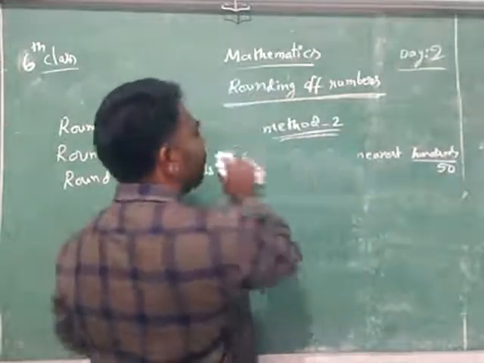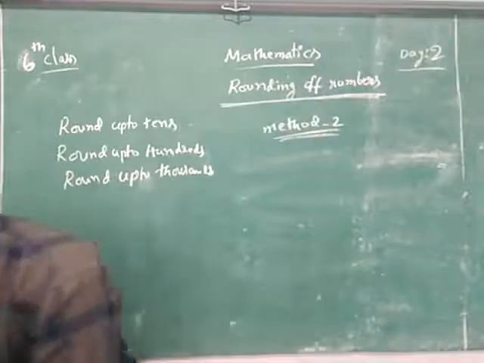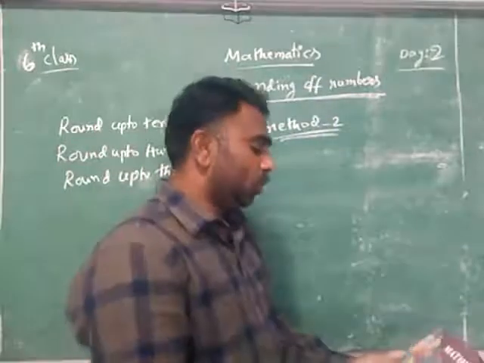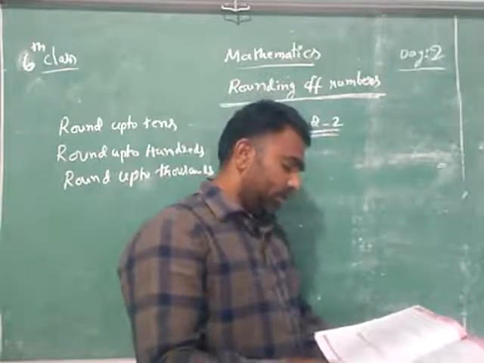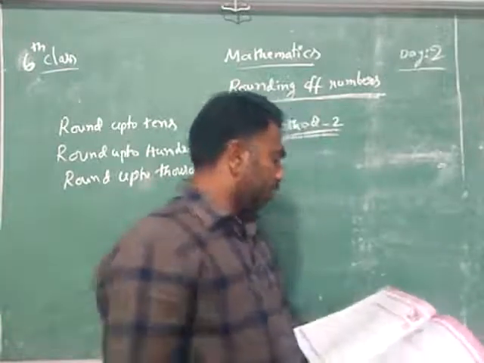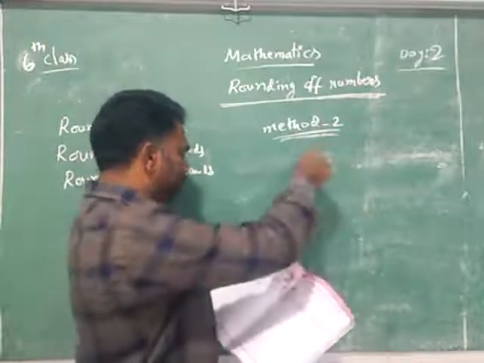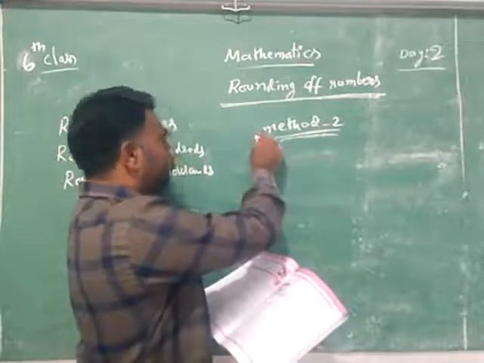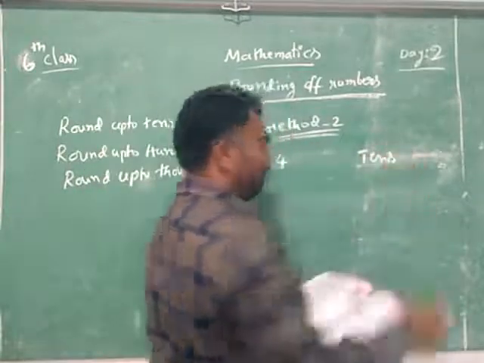So I will say one or two examples from your textbook and you do that only as homework also. In the textbook, the rounding questions are there on page number 4. In the do this, there is the first bit, which I have given to you: 94, round up to tens. Round up to tens. Easy.